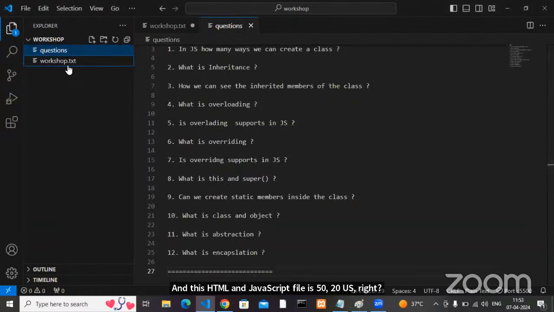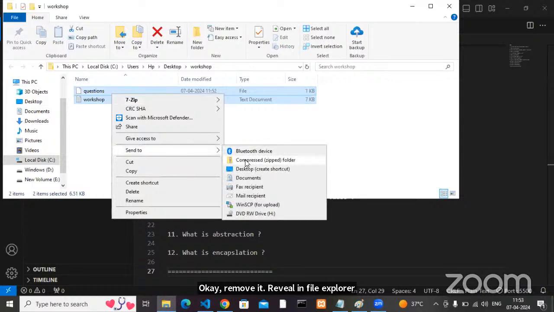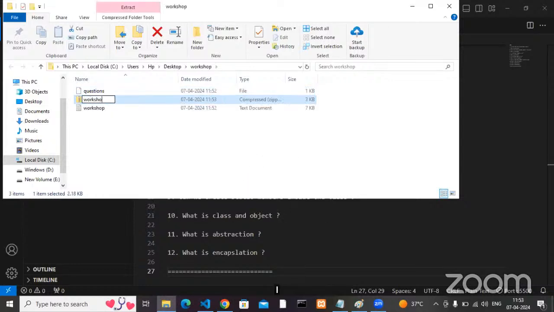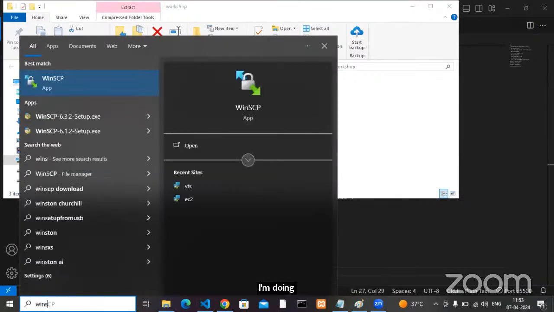Okay, remove it. Reveal in File Explorer. Can I send it to the compressed workshop? Don't think more about what I'm doing. Okay, WinSCP.